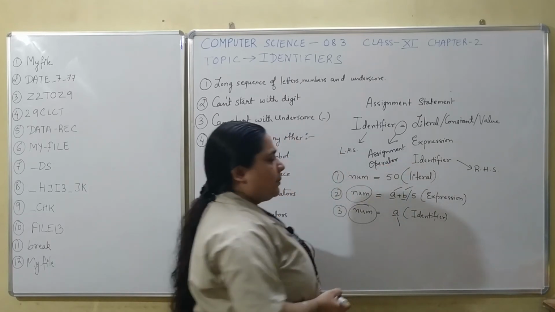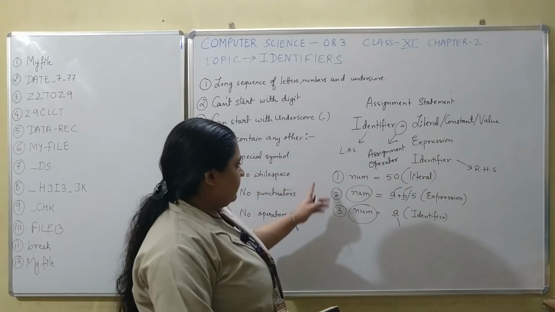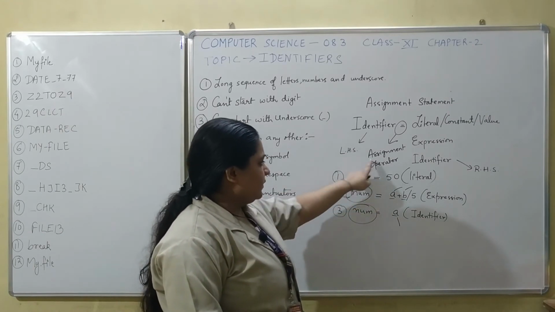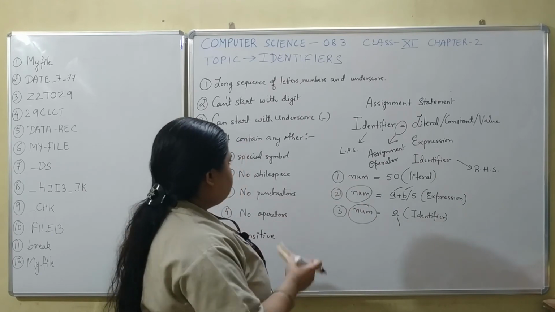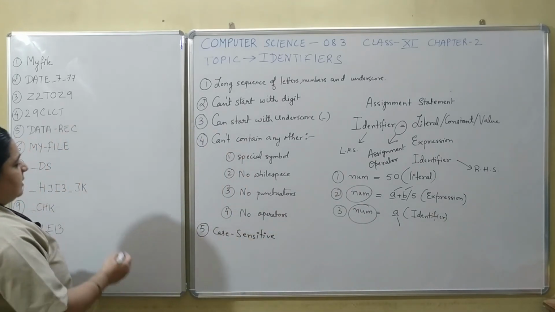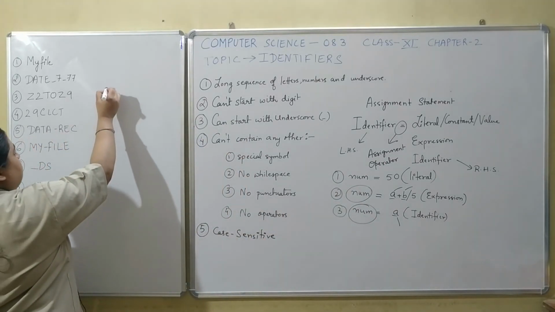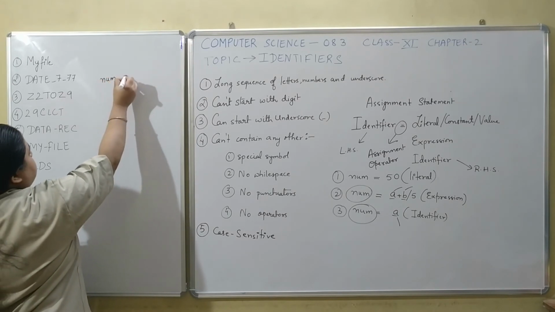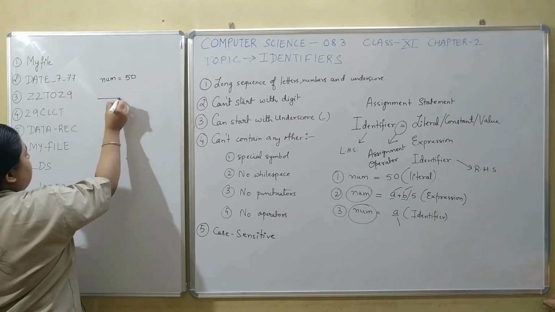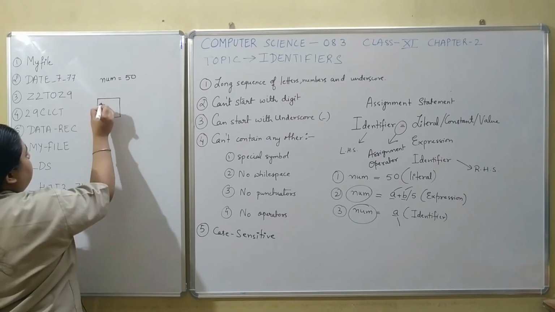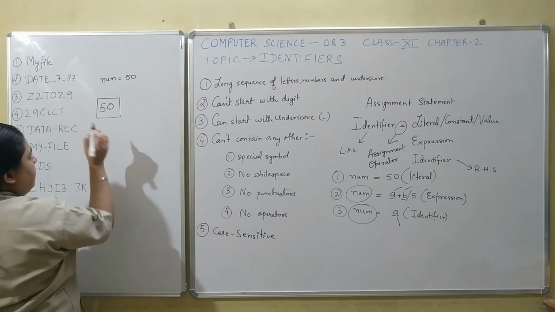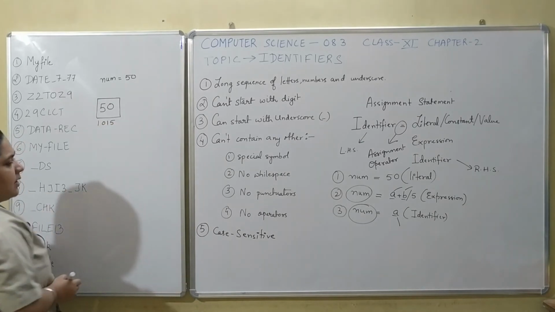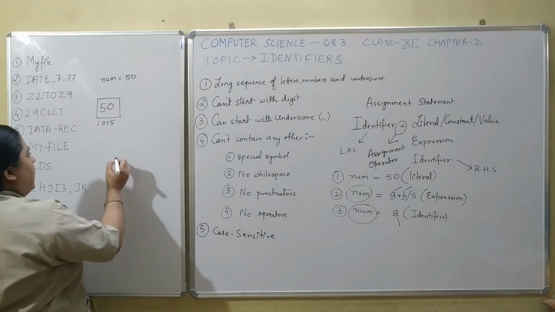The meaning of this operator is that whenever I am executing any statement like this, where the right hand side is assigned to the left hand side, something like this happens in the memory. If I am writing num equals 50, somewhere in your memory the value 50 is created at some memory address, for example 1015.